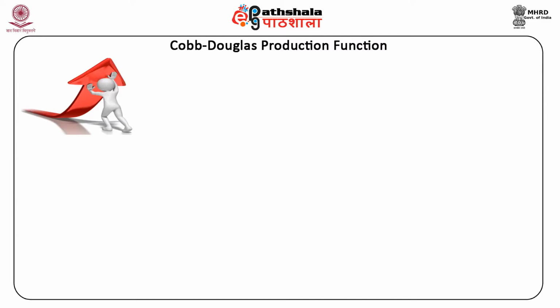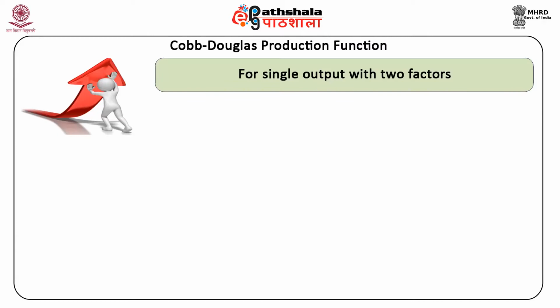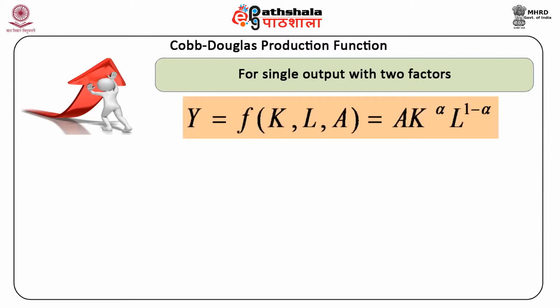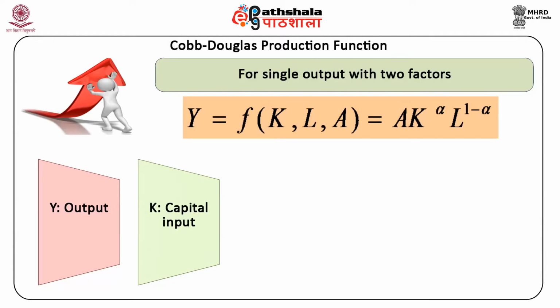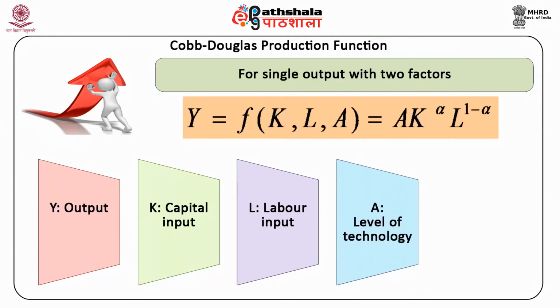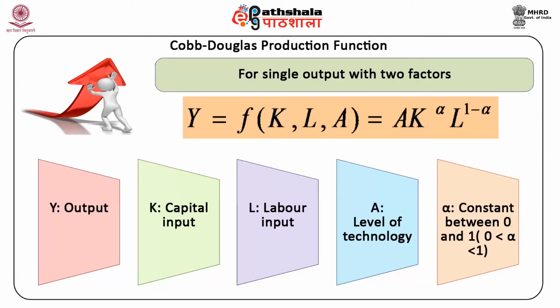The mathematical form of the Cobb-Douglas production function for a single output with two factors can be written as Y = f(K, L, A) = A K^α L^(1−α), where Y is output, K is capital input, L is labor input, A is the level of technology or total factor productivity, where A is greater than 0, and α is a constant between 0 and 1, where 0 < α < 1.